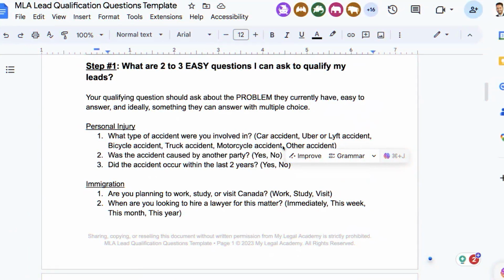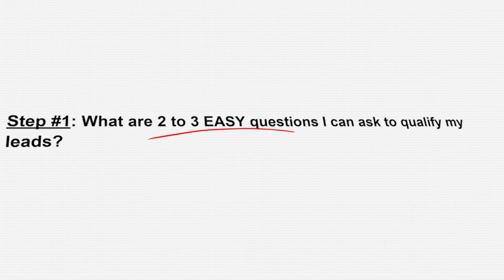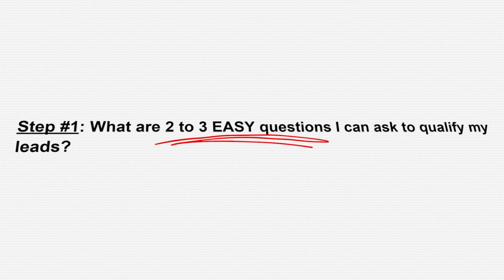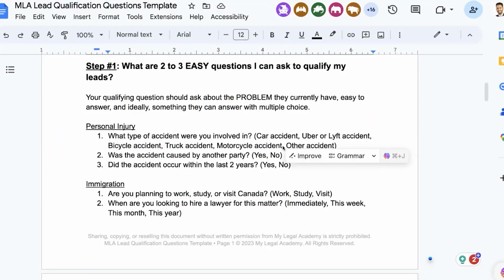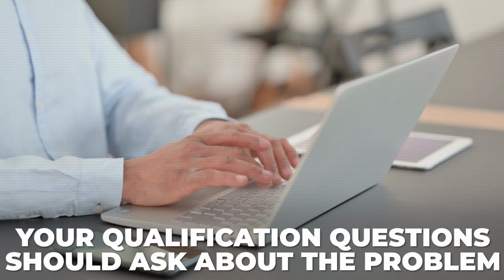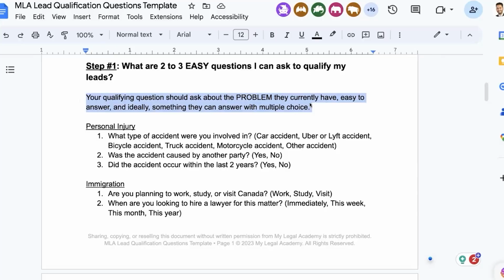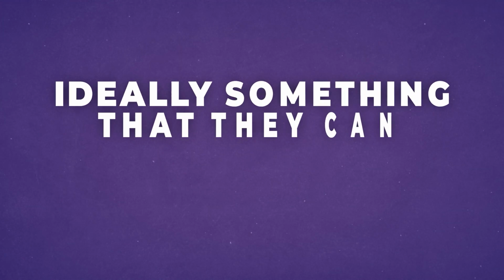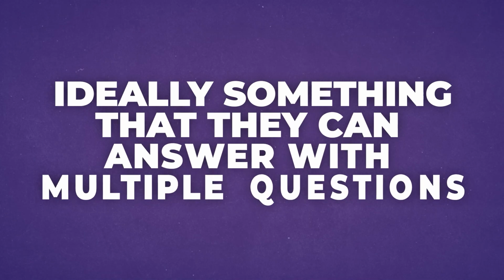How to do this? The goal is we want to create 2 to 3 easy questions in layman's words that you can ask to qualify your leads. Your qualifying questions should ask about the problem they currently have. It's a good way to think about it. The first question should be about the problem itself. It should be easy to answer and something very crucial, ideally something that they can answer with multiple choice.